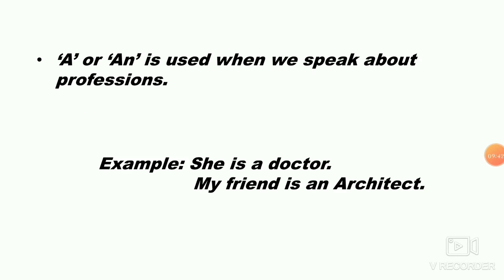So let us move on. A or an is used when we speak about professions. What is a profession, children? Profession means the work that people are doing. So you use the article a or an before professions. For example, she is a doctor. My friend is an architect. So you have to keep that in mind always.